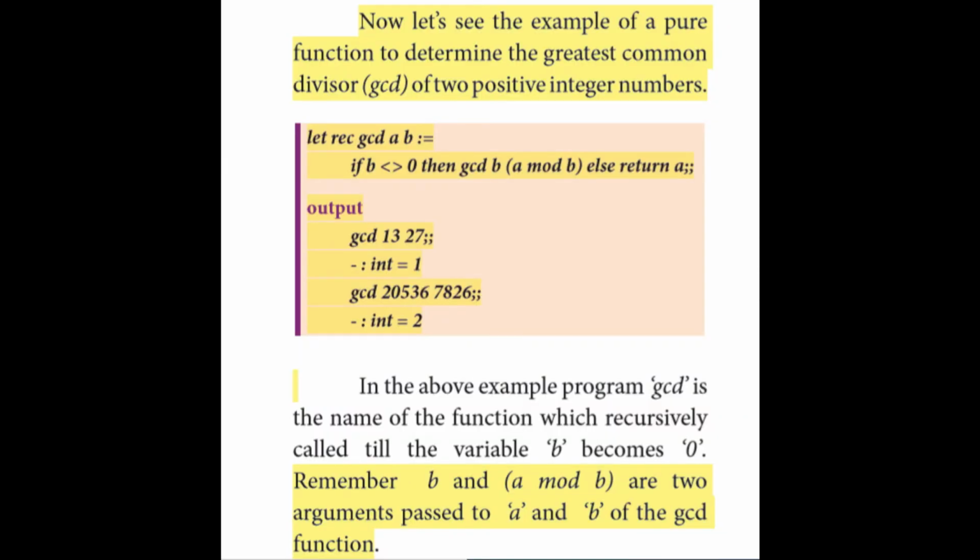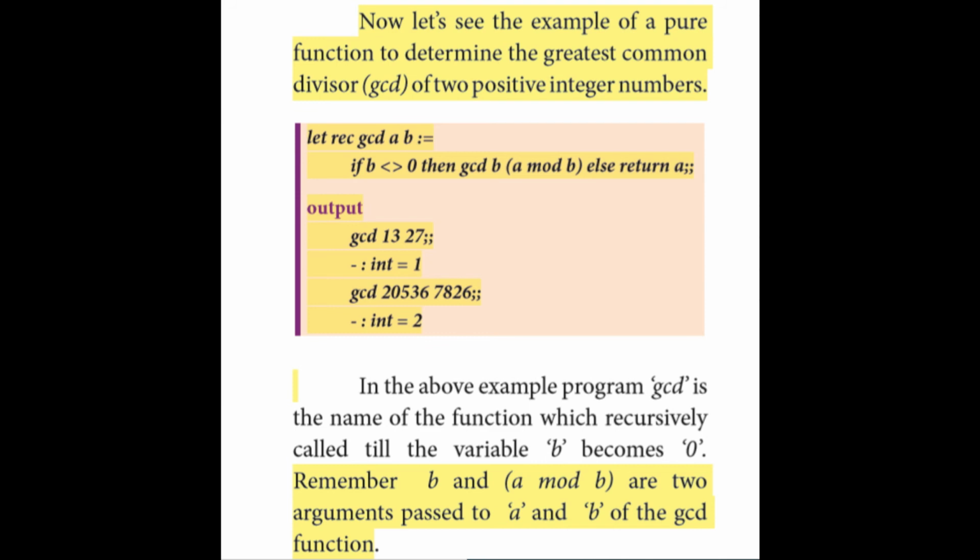Next, we can see the example. One example algorithm is given to find the greatest common divisor. This example is based upon a pure function. That is to determine the greatest common divisor, GCD, of two positive integer numbers. Here is the code: let is a keyword, rec is for a recursive function. Already we know that when using a recursive function we have to use the keyword rec. gcd is the function name, a and b are variables.